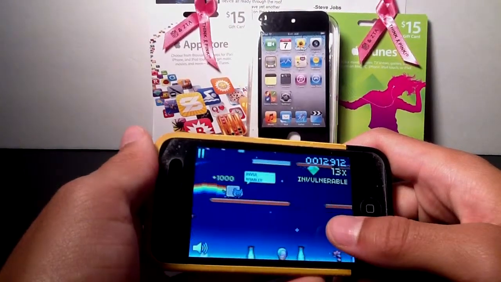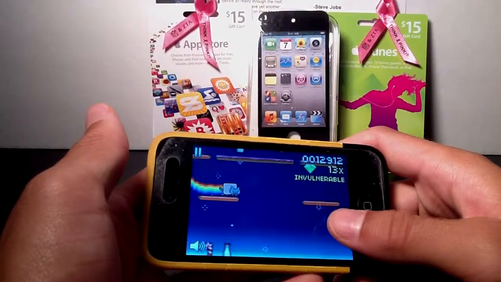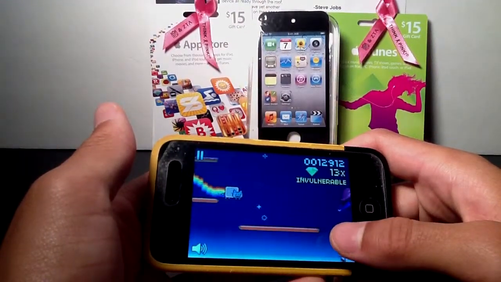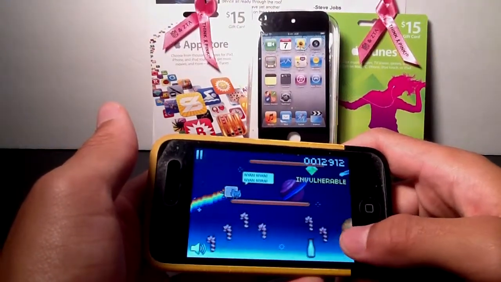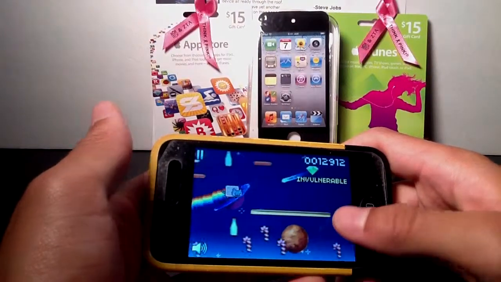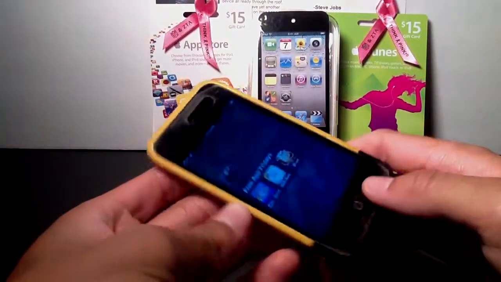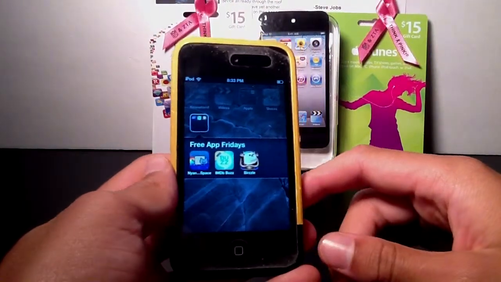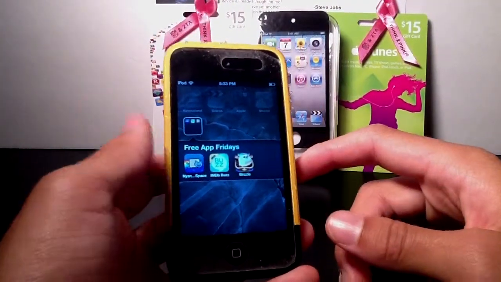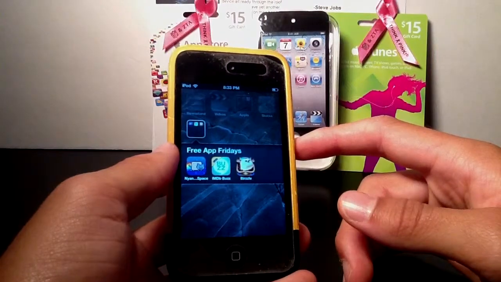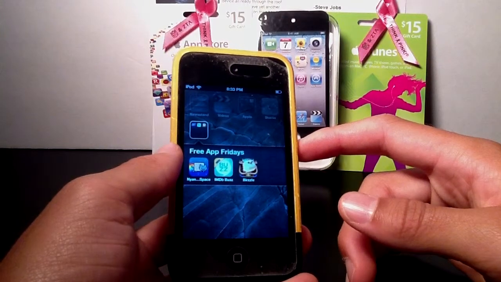One complaint that I have for it is, unlike Doodle Jump, which I call this game very reminiscent of, this application doesn't get harder as the game progresses. It just sort of stays the same. But that's not too big of a deal. But this is the application Nyan Lost in Space. Make sure to check that one out. Very fun game, very addicting game. Very annoying game. But nextly, I will review the application IMDb Buzz.